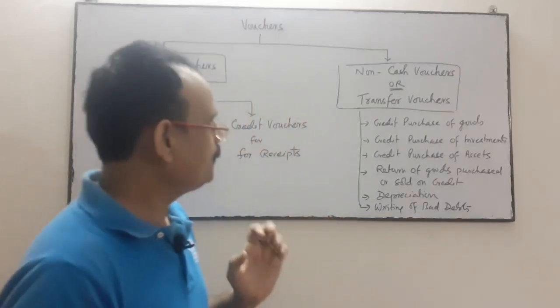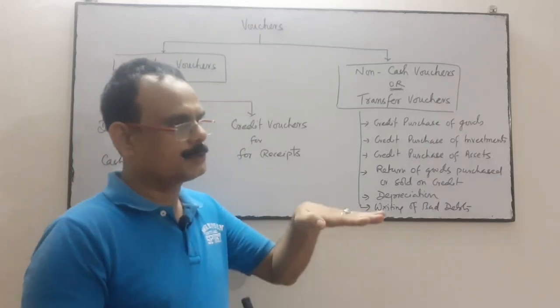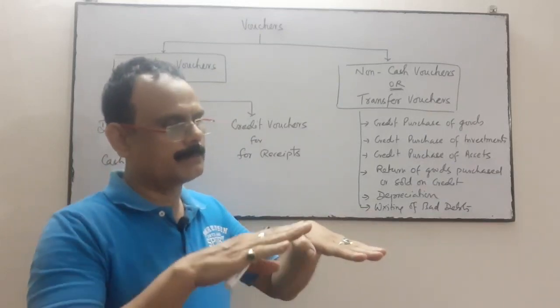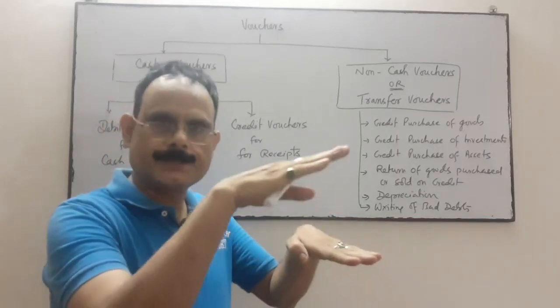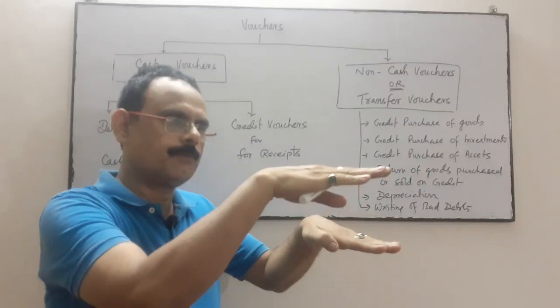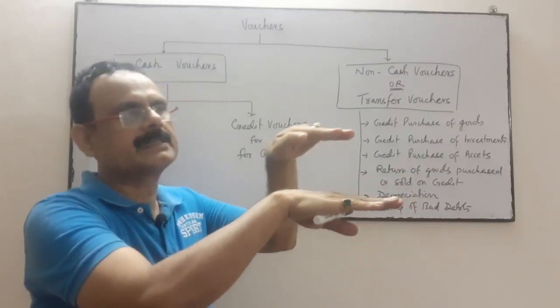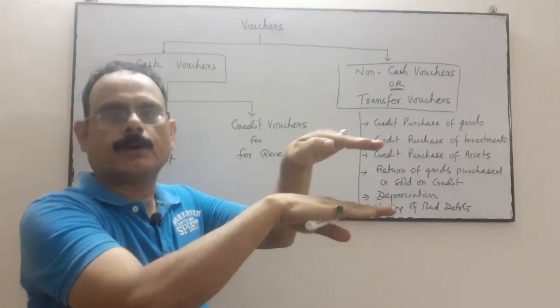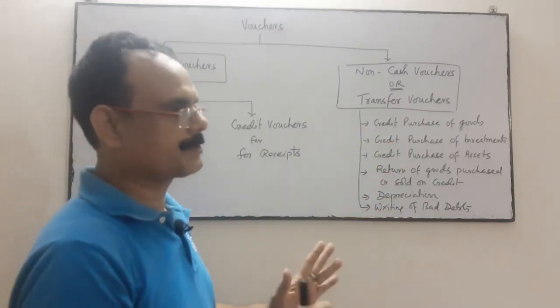So two things are required for recording the transaction in the journal or subsidiary books. One is your source document, another is your voucher. After getting the two, we record the transaction in the journal, in our original book of account, journal or subsidiary books. This is the process.